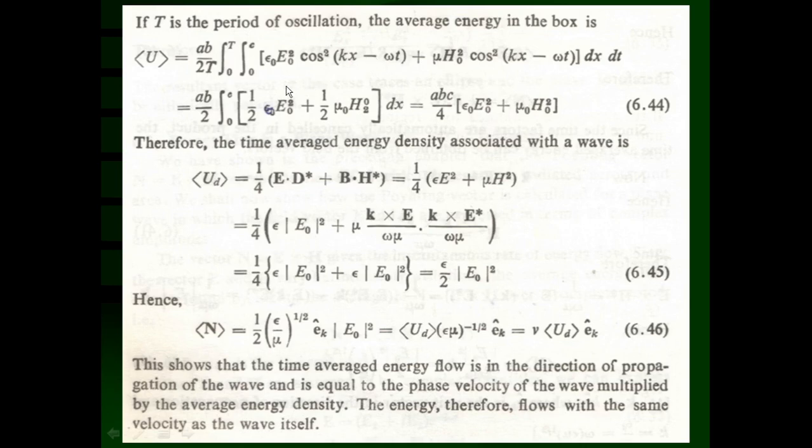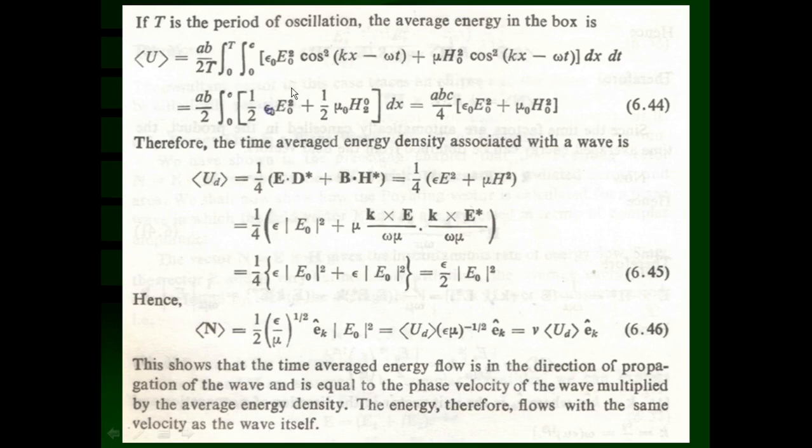Hence, we can substitute here AB upon 2 as it is, and the integration over the periodic time 0 to T is going to be 1 half. So epsilon 0 E0 square into the integration of cos square (kx minus omega t) over the period of oscillation, which is 1 half, plus, for this term again, cos square (kx minus omega t) gives 1 half. So it is mu 0 H0 square into 1 half into dx.